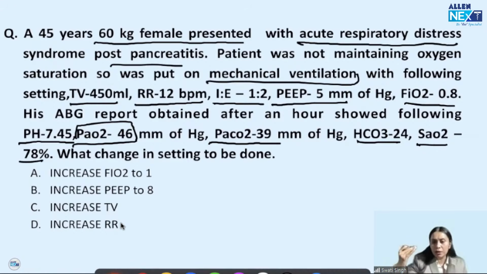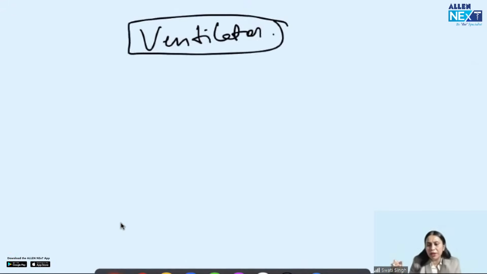So the patient's oxygenation has to be improved. Okay. Why do we put a patient on ventilator? Basically because of 2 things. Ventilation is a therapy which we are giving till the primary disorder of the patient improves.